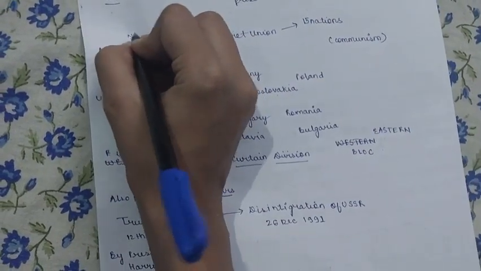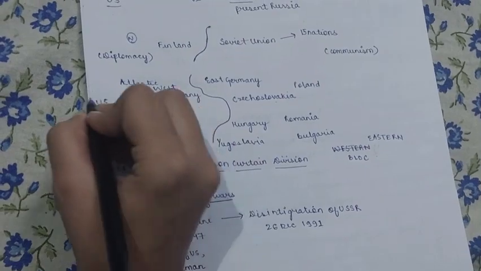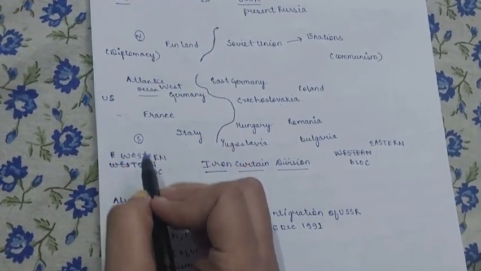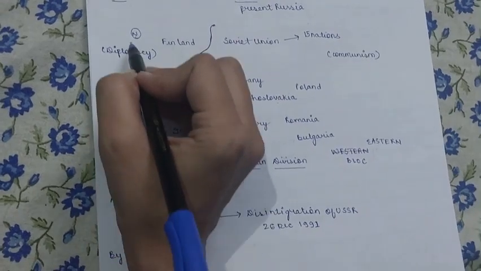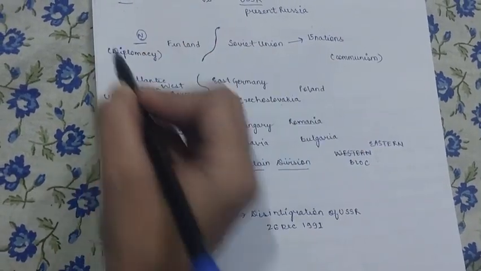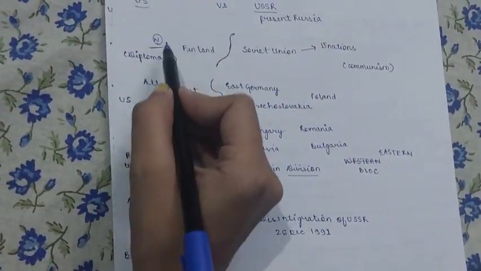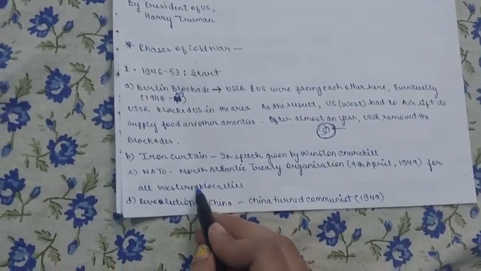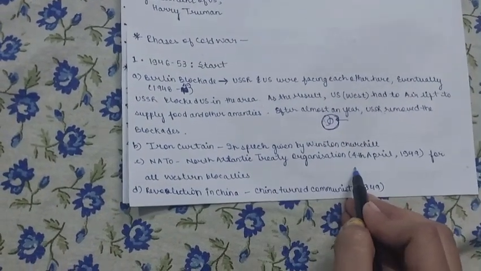This is the north side, and over here we have the southern side. Mostly the countries of the Western Bloc are the northern countries. As a result, we can say these countries have one thing in common, which is the North Atlantic Ocean. So they made an organization named North Atlantic Treaty Organization.